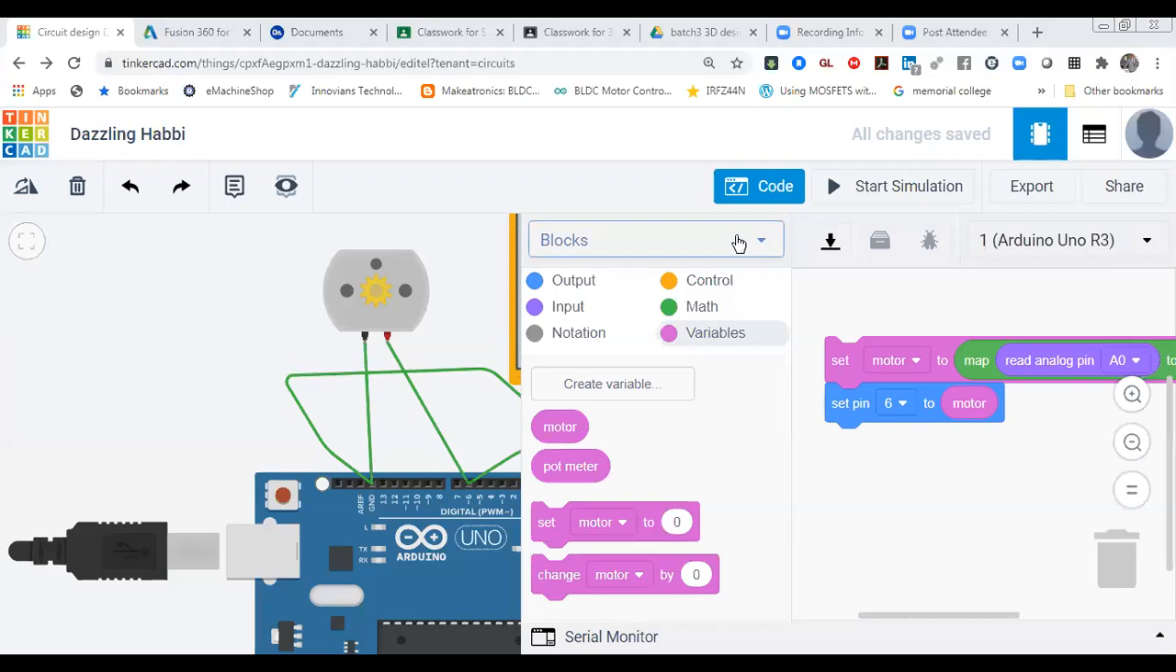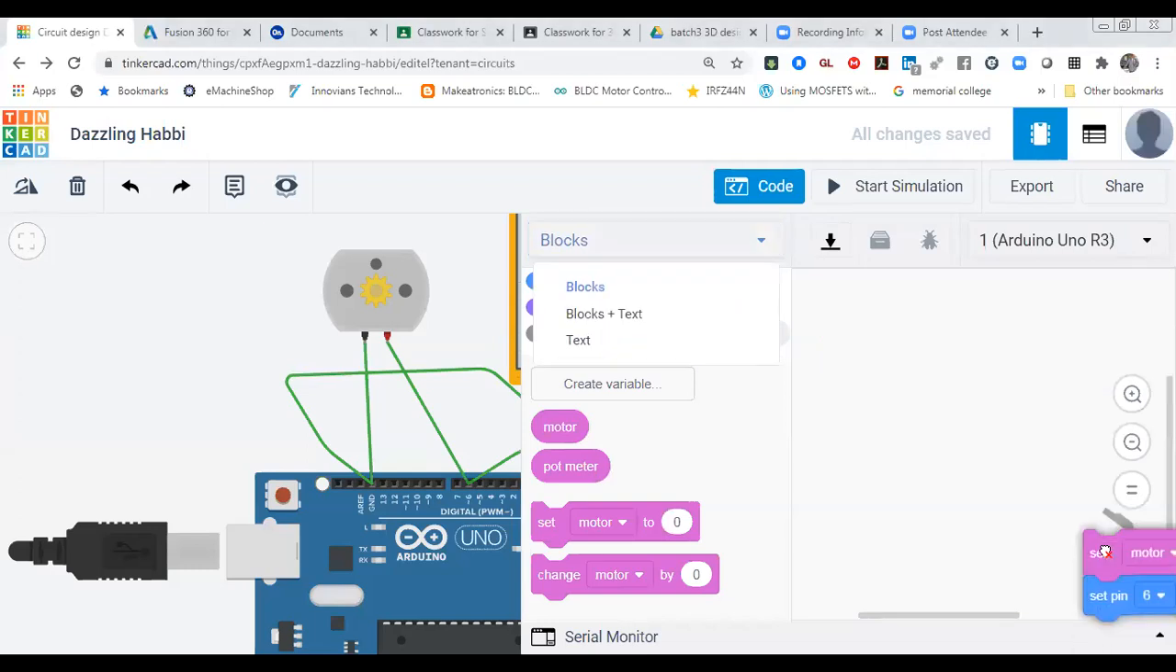Okay, thank you so much. Please show how to write code from the start in Tinkercad. Okay, so how can we write code from the start? I'm just giving you a quick idea of how to write code in Tinkercad. Let me delete this code.